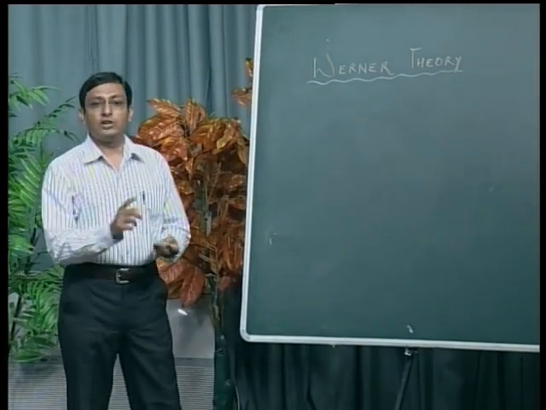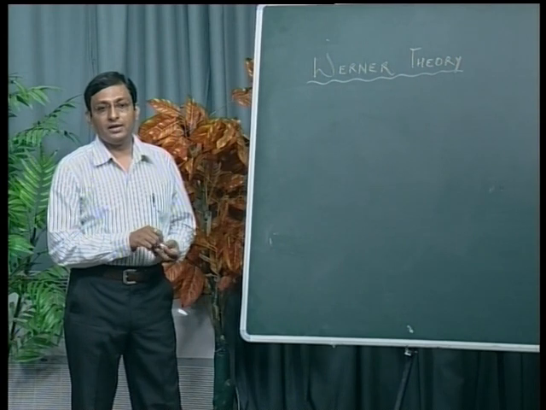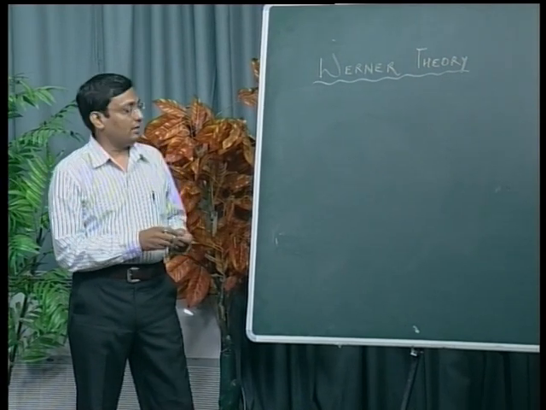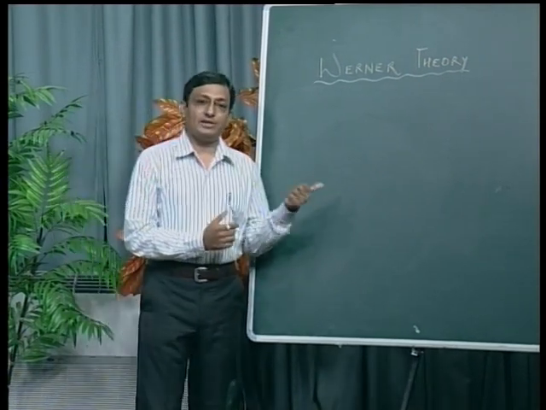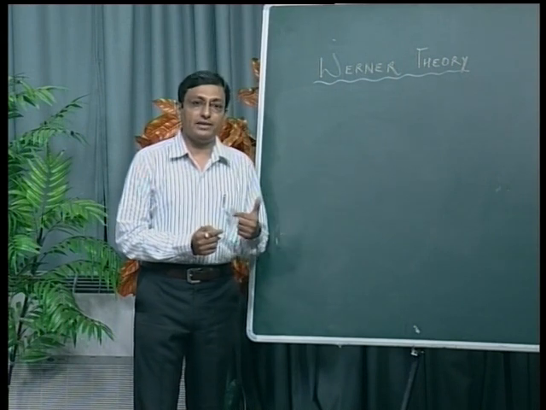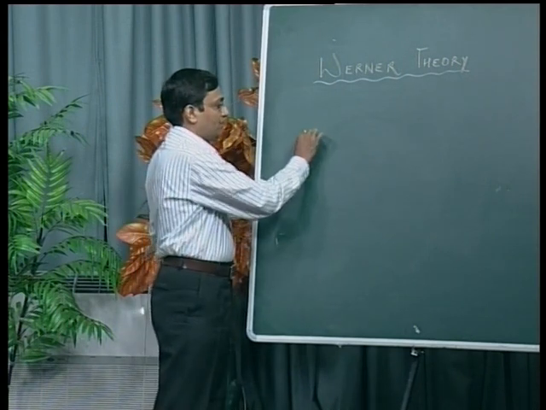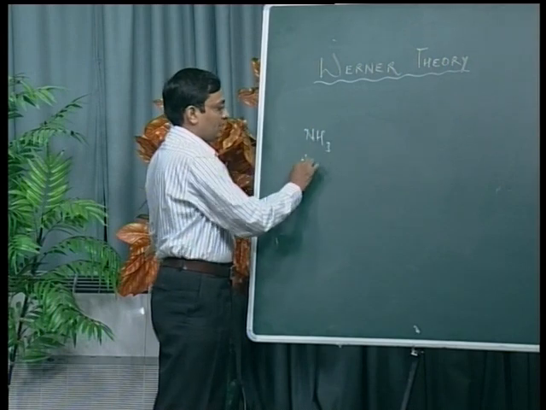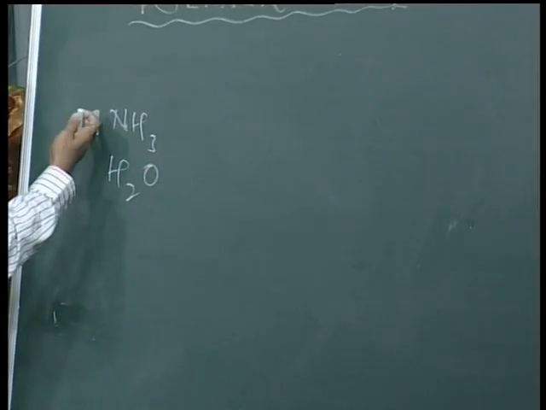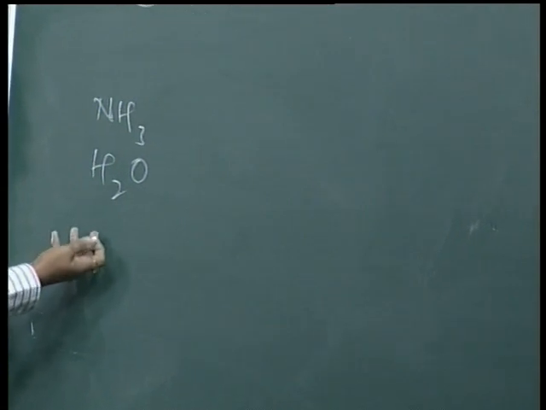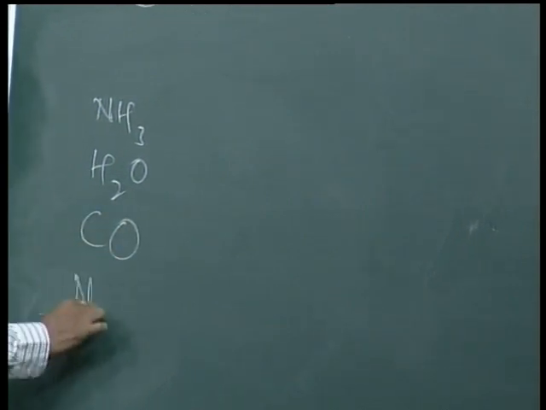Now we discuss a few points on the nature and type of the ligand. The ligand which donates only one lone pair of electrons and forms a single coordinate bond with any metal ion is called a monodentate ligand. I am giving a few examples. For example, NH3 and H2O are monodentate neutral ligands. For example, carbonyl, nitrosyl, etc.